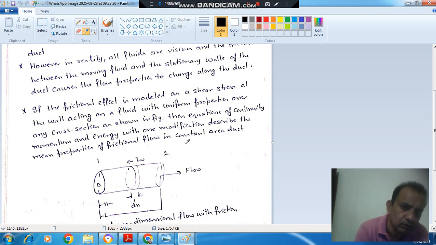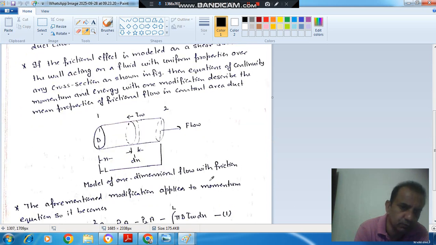So this is, suppose, entrance and this is leaving, and in which we are taking a strip of thickness dx at a distance x where the shear stress is acting as tau w. So as it is the flow with friction or with shear stress, so continuity and energy equation would remain same. The only modification that he is talking about is in the momentum equation. So, momentum equation will be modified. Initially momentum equation was up to that.